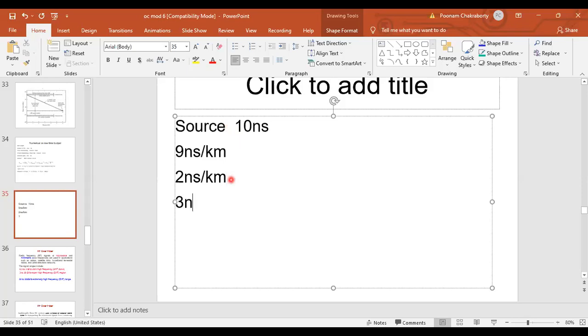is 3 nanoseconds. Okay, I'm again repeating, the 10 to 90% rise time for possible components to be used in digital IM, analog optical fiber link, are specified as, so all these 4 are specified: LED, intermodal, intramodal, and APD detector.